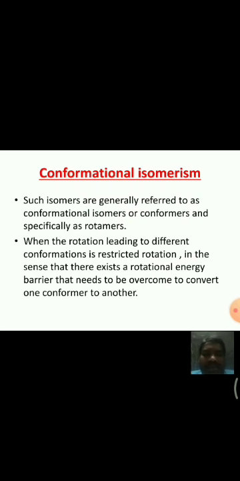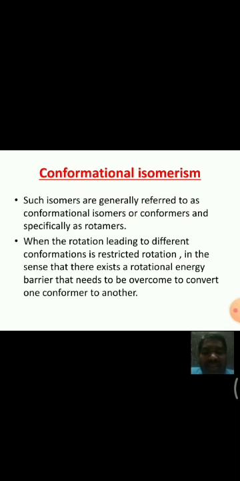Such stereoisomers, which are readily interconvertible from one to another due to carbon-carbon single bond rotation, are generally referred to as conformational isomers. They are also called conformers, and especially they are called rotamers. Due to the rotation around the carbon-carbon single bond, these isomers are interconverted from one another, and they are called rotamers.